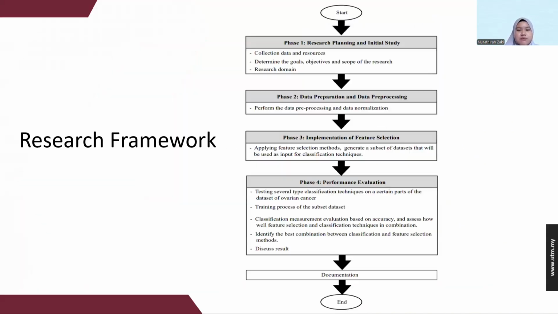So in chapter 3, research methodology, these are the phases of the research framework: the research planning, initial study, data preparation and processing, implementation of feature selection, and phase 4 overall is the performance evaluation, which is testing and training, classification of the combination of the classification and feature selection method, and the result outcome.